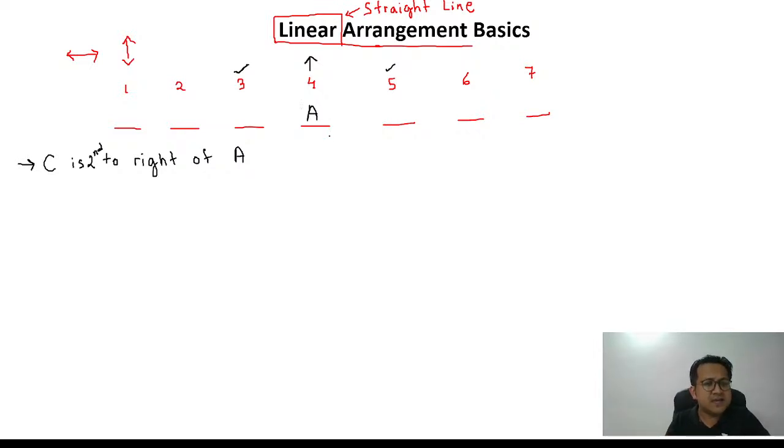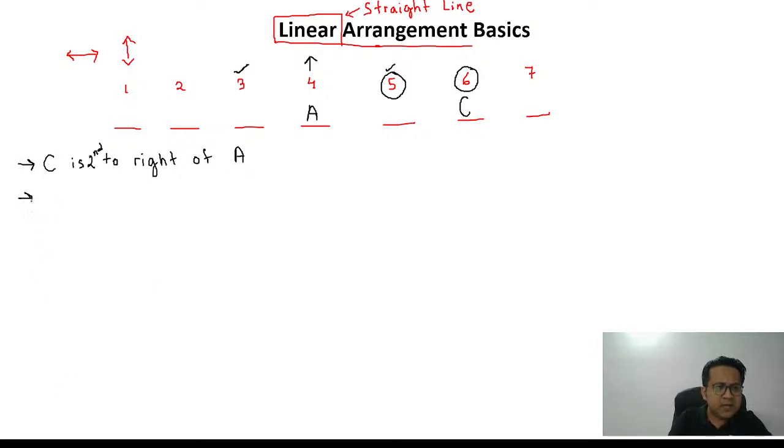Okay. So if C is second to the right of A, think about it. First right is position 5. We are being told second right. So second right is position 6. So C is going to be at position 6. Yes. Okay. Let's follow.